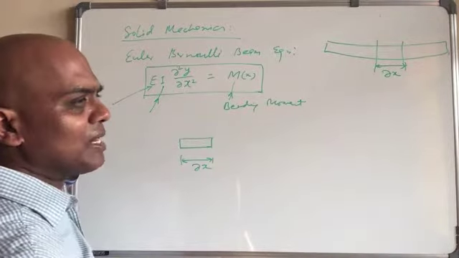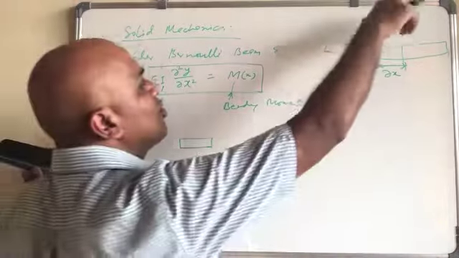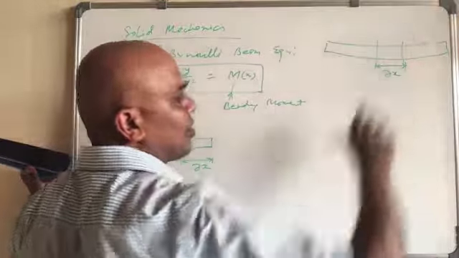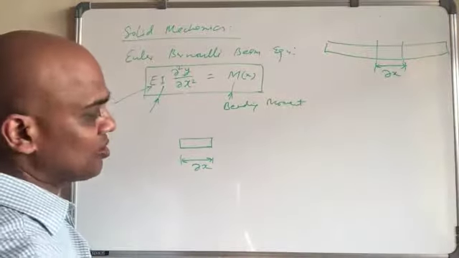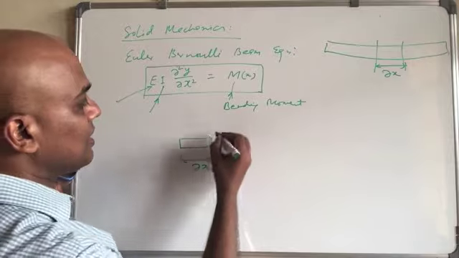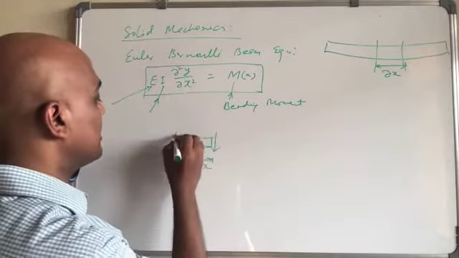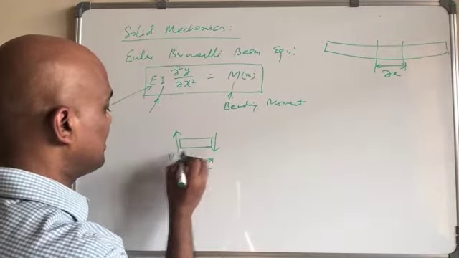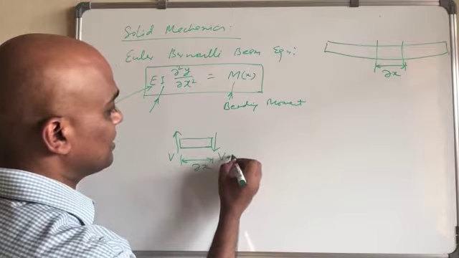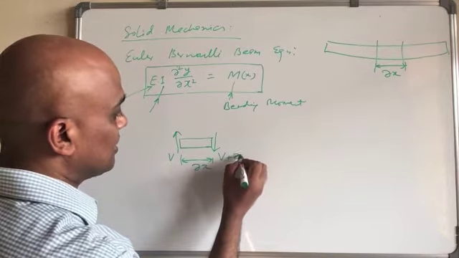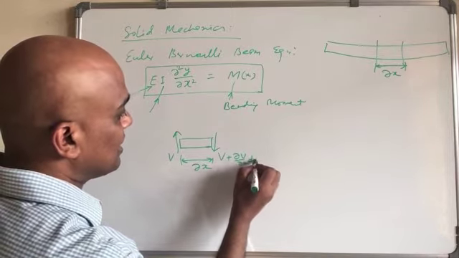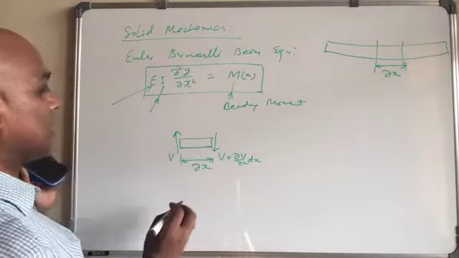Now which kinds of loading will it have? We are assuming there is no distributed load on the beam, so no q, but still there will be shear forces. So you have V here, and V plus dV over dx there.